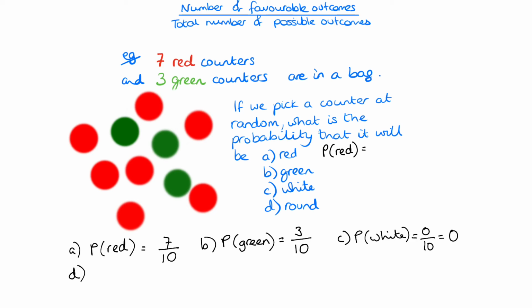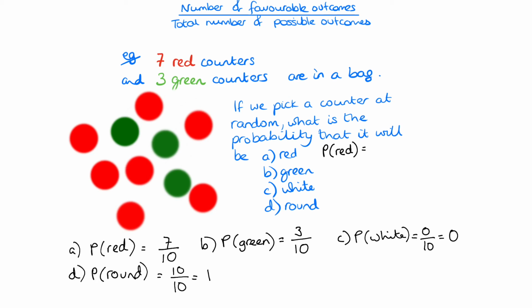And then the last one, the probability that the counter will be round. Well, look at them, they're all round, aren't they? So we've got 10 different counters altogether. So the number of favourable outcomes, that's the number of counters that are round. Well, that's all of them, it's all 10. So we've got 10 out of 10, and that makes a whole one altogether if we've got 10 tenths.